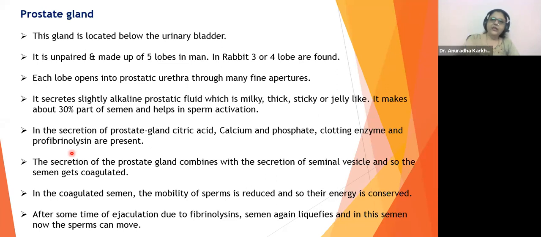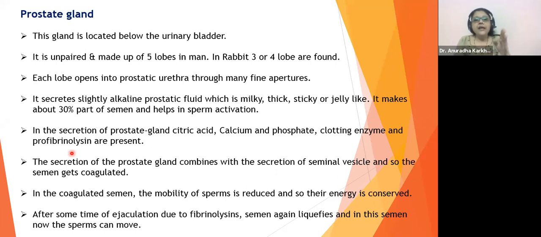You understood? So initially the energy was saved. How was the energy of the spermatozoa saved? By making them fixed in a jelly-like substance so that they don't move too much. They restore their energy. And once in the reproductive tract of the females, now they have to, with full speed, reach up to the ampullary region of the fallopian tube where fertilization happens.